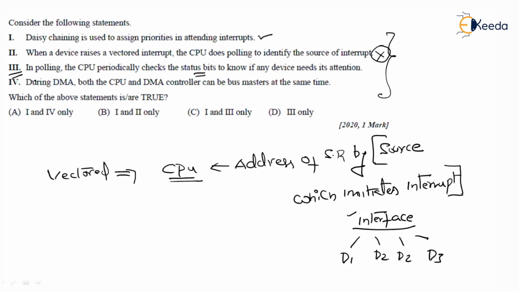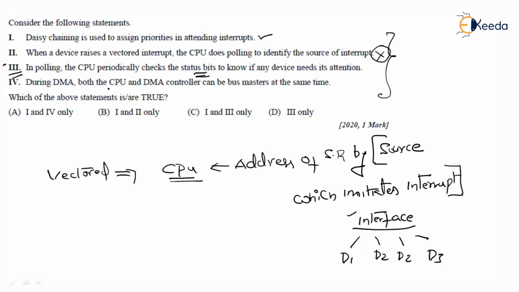Of course, when it comes to the third one, in polling, the CPU periodically checks the status bits to know if any device needs its attention. Obviously, in polling, the CPU checks the status bits periodically. You know that the programmed IO, which is also called polling, the CPU is going to check the input flag and output flag if any interrupt is pending. Typically, this period is at the end of the execution of every instruction. So this is also correct.